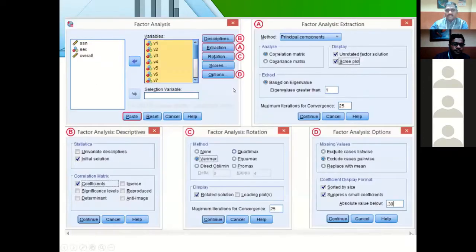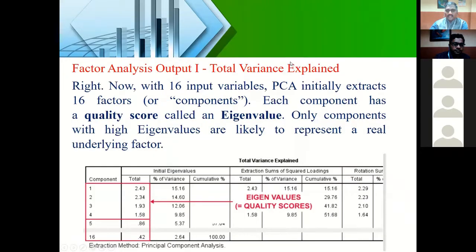For the 60 questions, you have to import the data and you have to choose all those options and you will get the output like this. See, this is the output which talks about the total variance explained. Now see, I told you, right, there are 16 questions, 16 variables are there. So see, for how many components there is an eigenvalue, this is the initial eigenvalue. For how many components it shows more than 1, for 4.